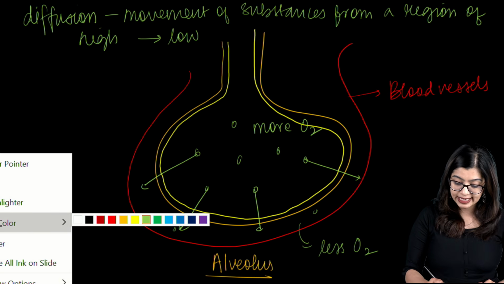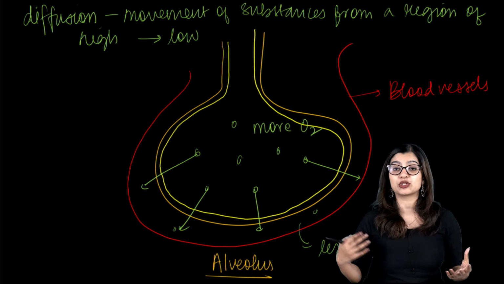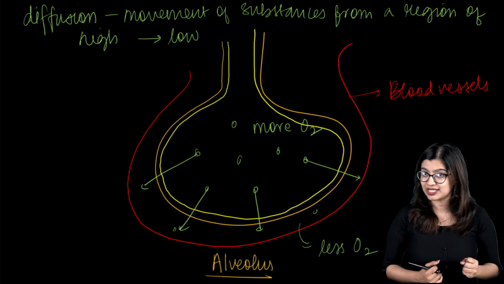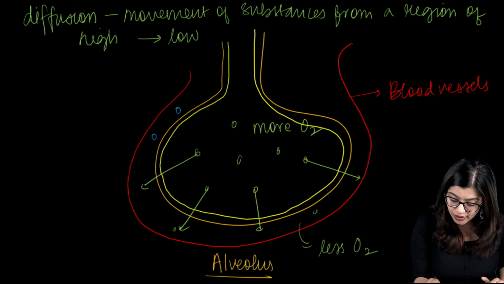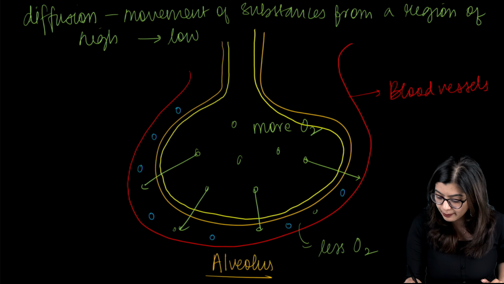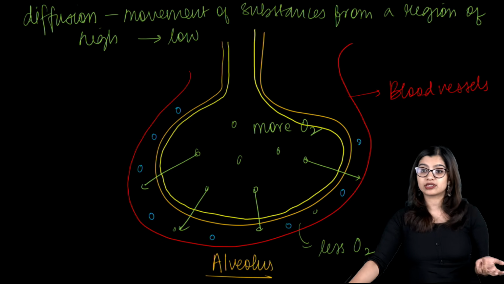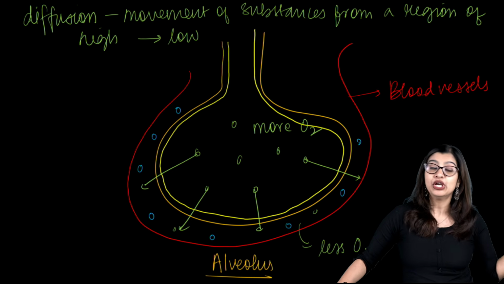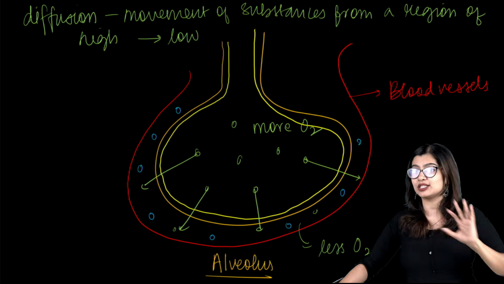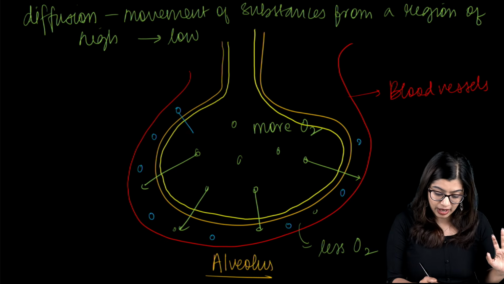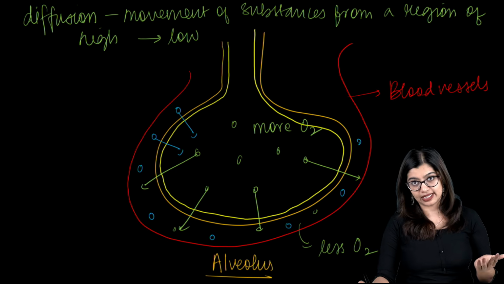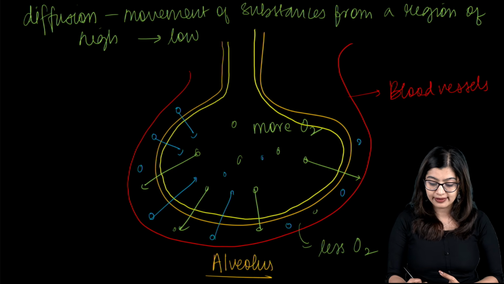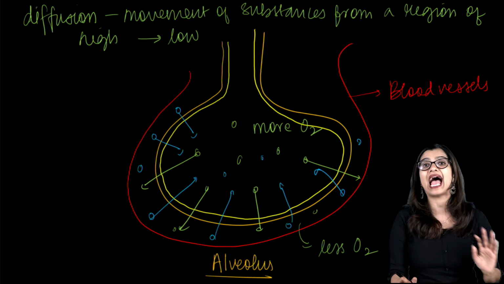Now the blood, of course, is responsible for transporting various substances to different parts and is also responsible for collecting waste material. So it brings in a lot of carbon dioxide from different parts of the body. Now, where is this carbon dioxide getting produced? We have just seen that carbon dioxide is a byproduct of respiration. So, we see that it is collected from all the cells and brought back to the alveoli. Now, from here, we see that there is more carbon dioxide in the blood than in the alveolus, which is why the carbon dioxide will go from the blood into the alveoli.